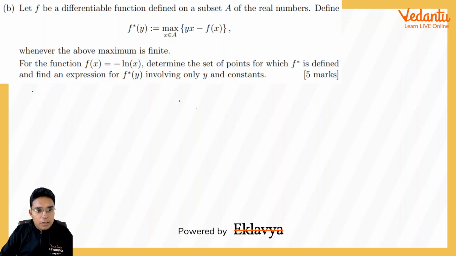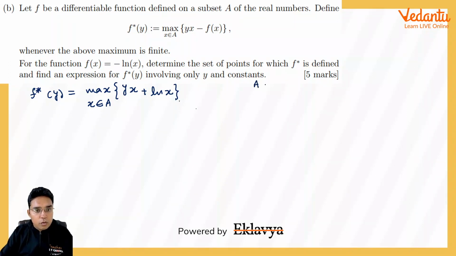So first of all, let us write f star y equal to the maximum of y into x minus, plus, this will be ln of x. And here this x will be from A. In fact, ln x or minus ln x, its domain is 0 to infinity. So this set will actually be 0 comma infinity, all positive real numbers.